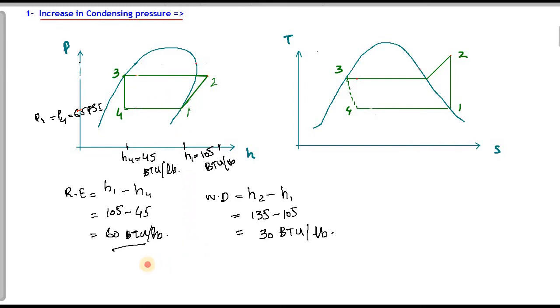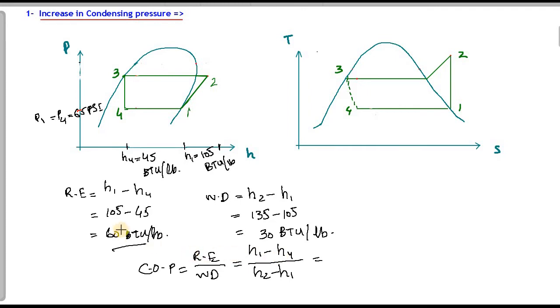Now we can calculate the COP of this cycle. COP is equal to the refrigeration effect divided by the work done of the compressor. The refrigeration effect is H1 minus H4, and the work done of the compressor is H2 minus H1.